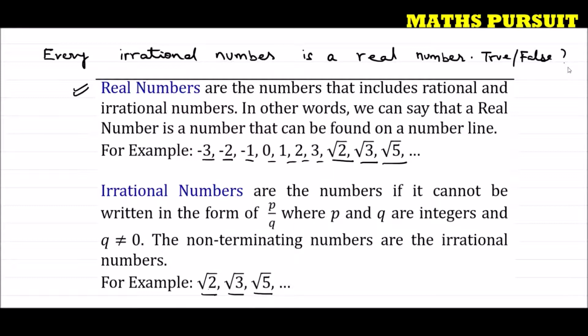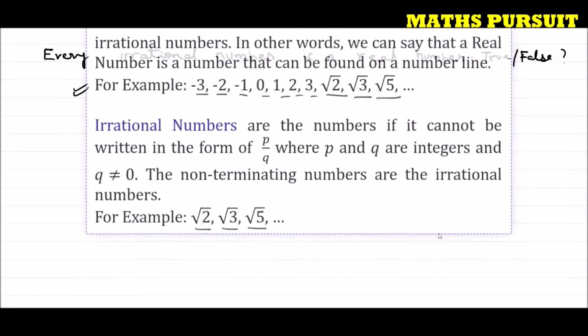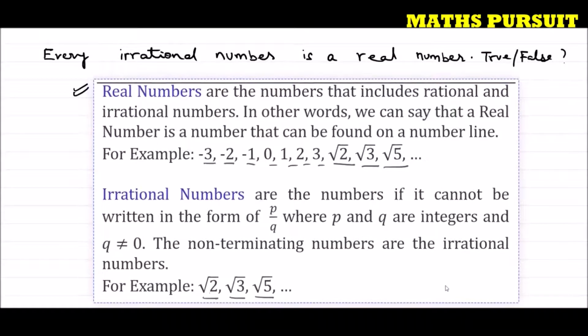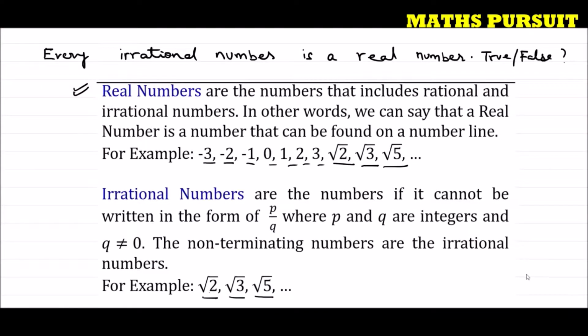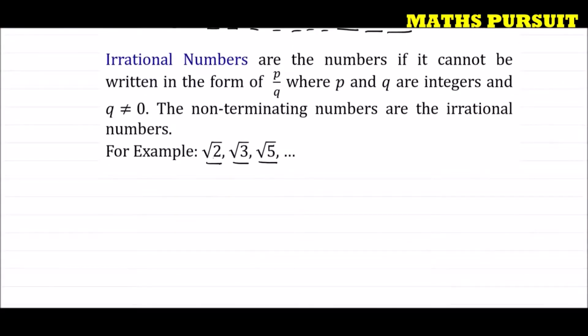Now the question is asking us whether every irrational number is a real number. What we understood from here is that a real number is equal to a rational number plus an irrational number.